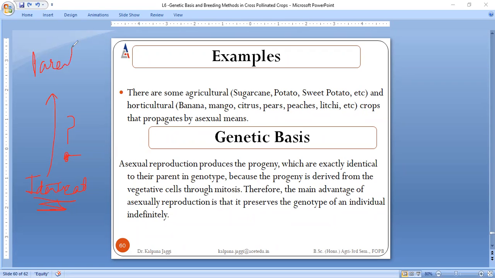And where we need a generation which is similar to each other, of course there we need to go for breeding of asexually propagated species. And a very important point here is that the genotype is going to be preserved indefinitely.